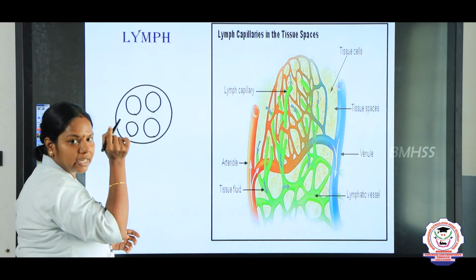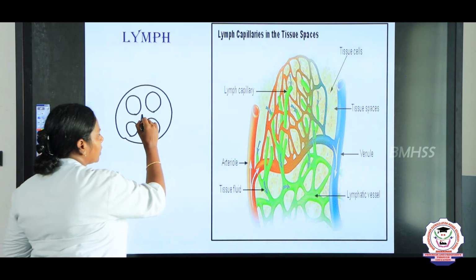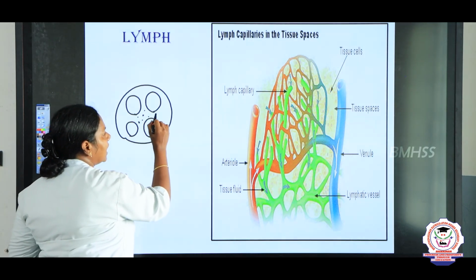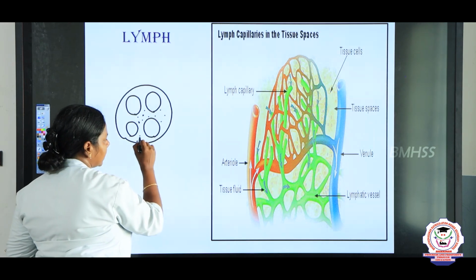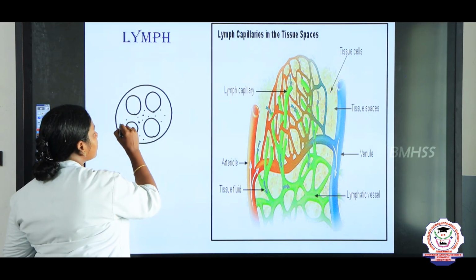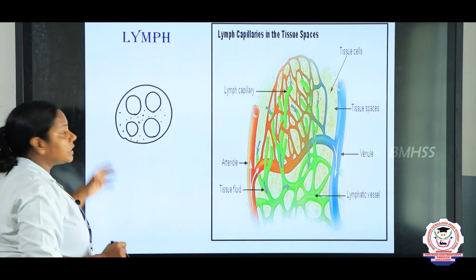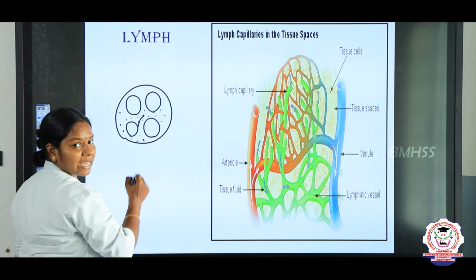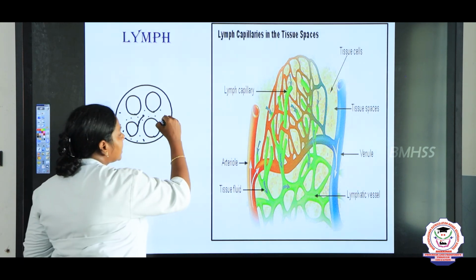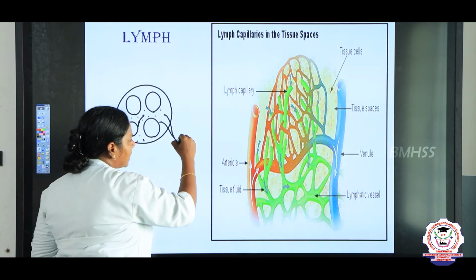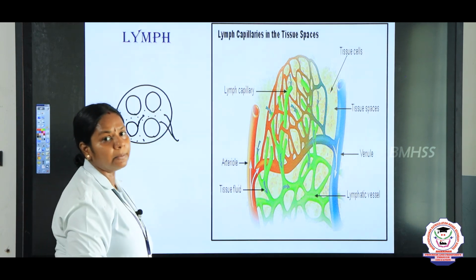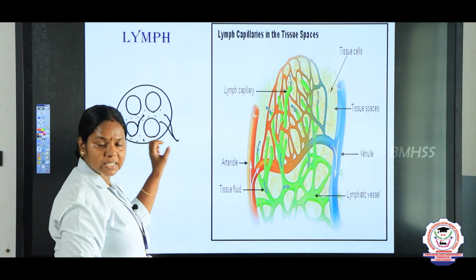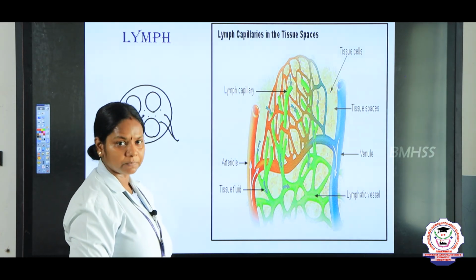Through the pores in the capillaries, some of the proteins, plasma and some blood cells enter into the tissue spaces. This colorless fluid, we call it lymph. It is collected through the lymphatic capillaries and drained into the blood. So lymph is a colorless fluid which is present in the intracellular spaces.